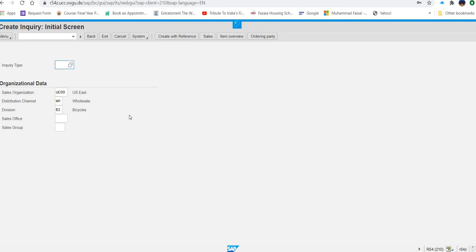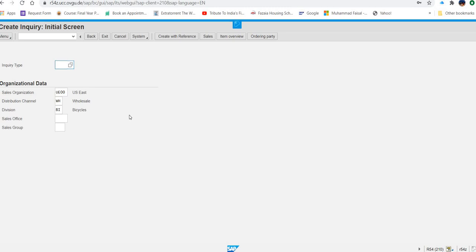So in this case, you will see most data you will enter in the inquiry, then less data in the quotation, and very little in the sale order. Why? Because the data in the inquiry will pass on to the quotation and from the quotation to the sale order, because we will create all these documents in reference to the previous one. So now